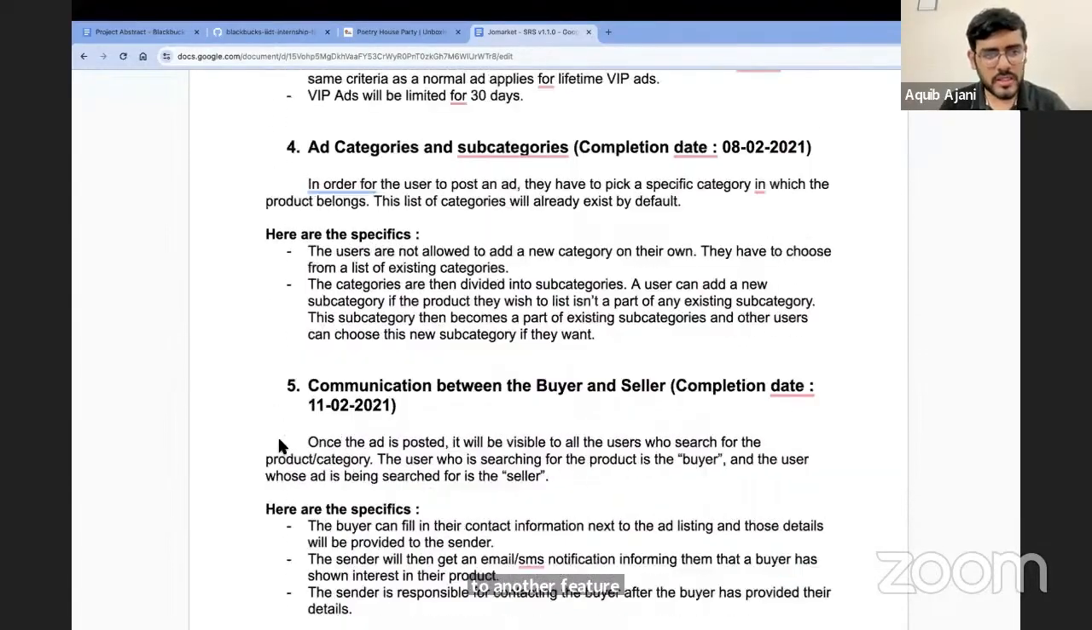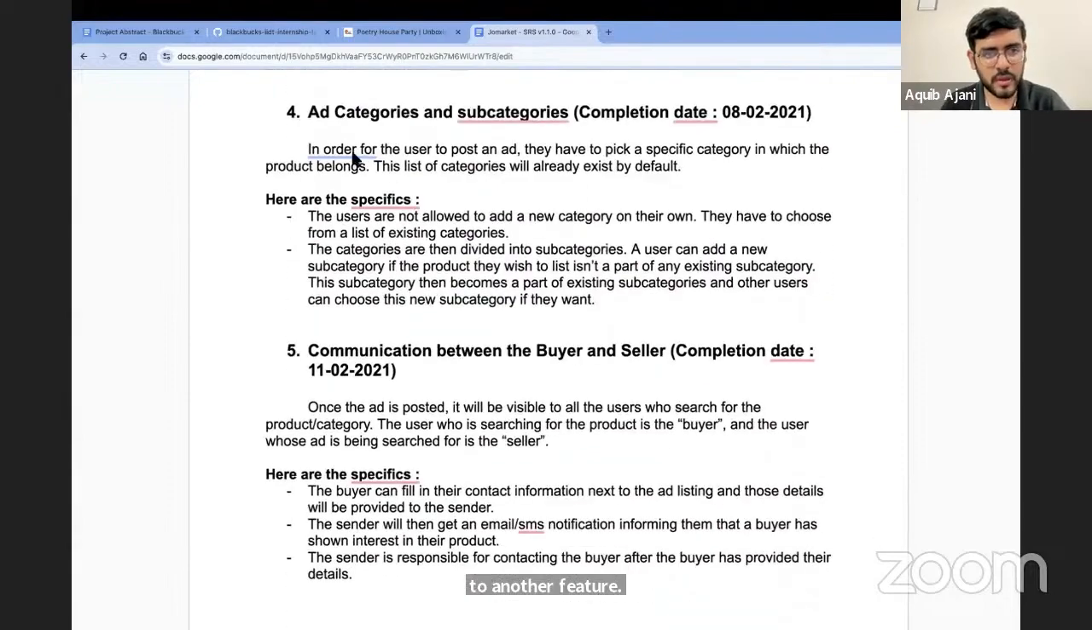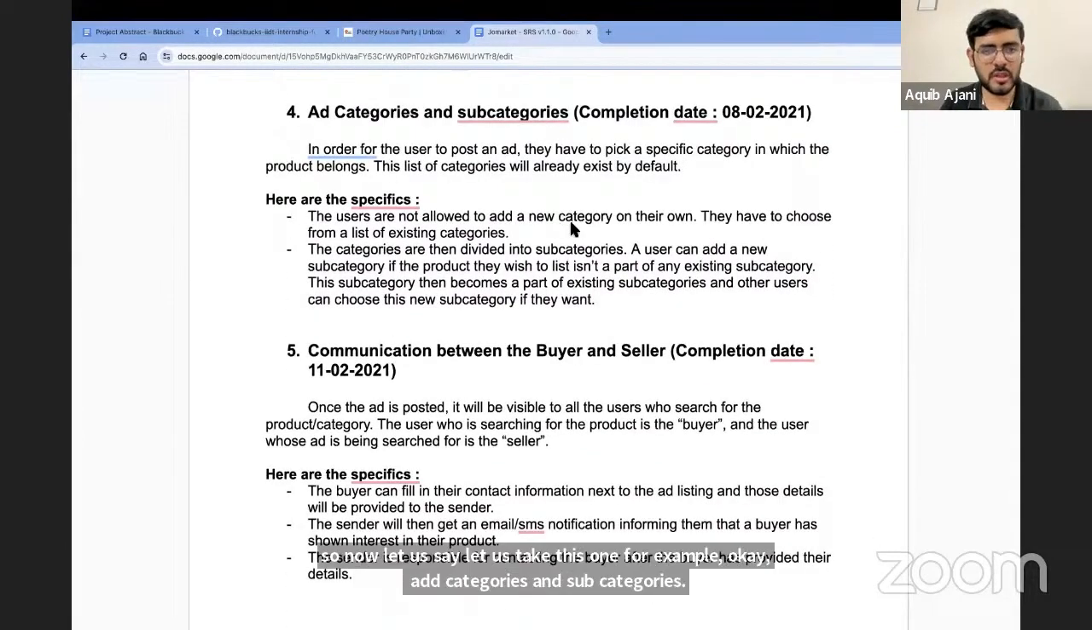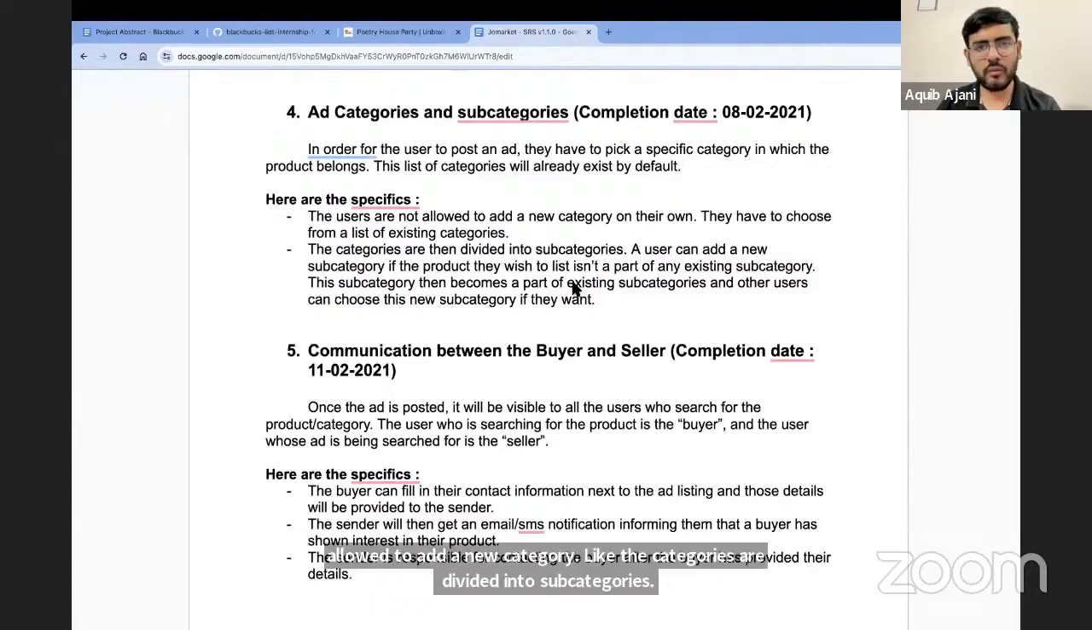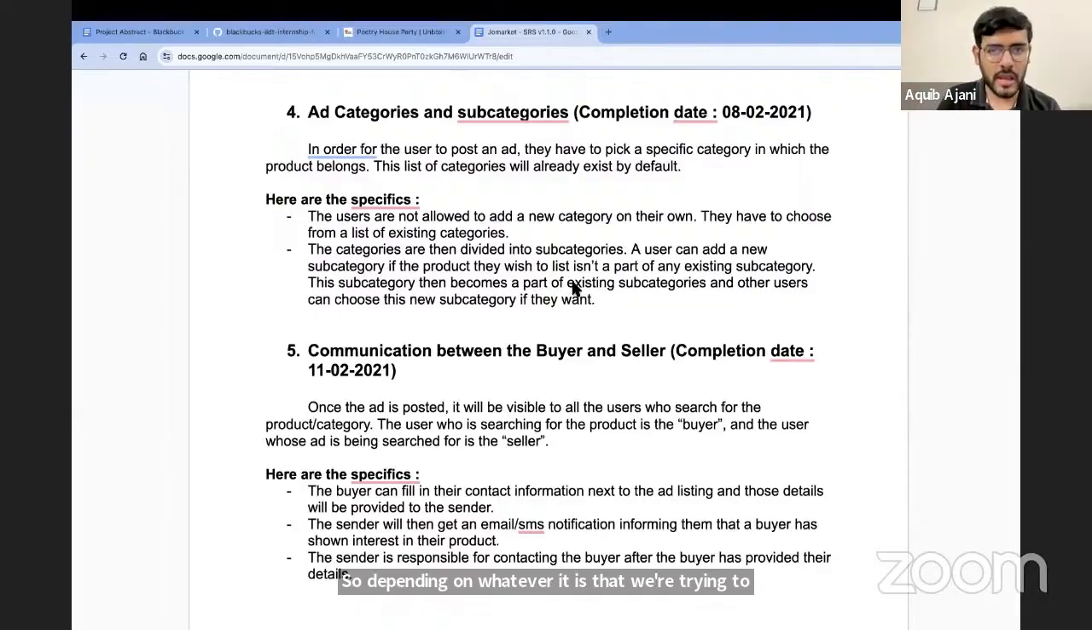Okay, so now let us take this one for example: add categories and subcategories. I've written a two-line description. The users are not allowed to add a new category, right? The categories are divided into subcategories. So depending on whatever it is that you are trying to create based on the abstract, you have to write this down feature by feature.